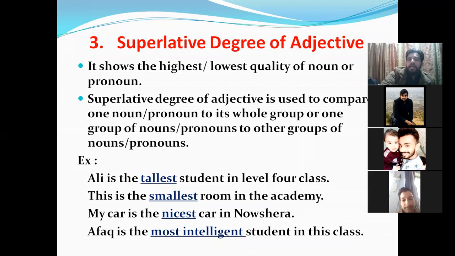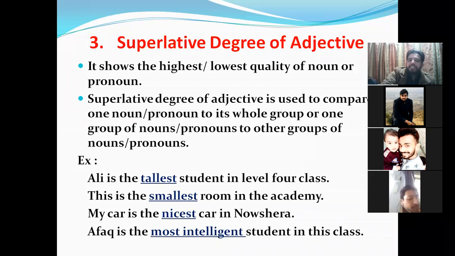You can see an example: Ali is the tallest student in level 4, or in the physics class. So Ali is the tallest student in the physics class means I am comparing Ali with the whole class, with the whole group. Like, this is the smallest room in the academy. Or before I say this is the biggest room or smallest room, we can say here, I compare this room with the rooms of the whole academy.